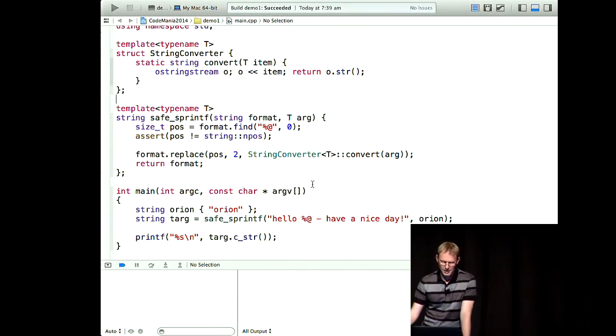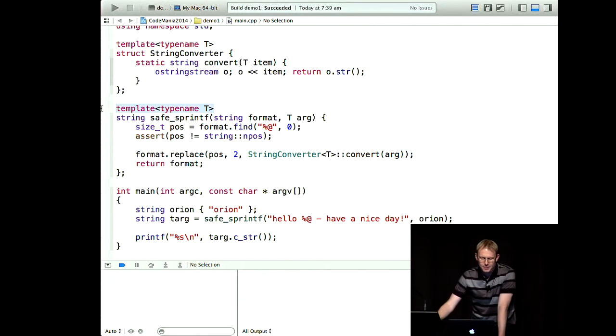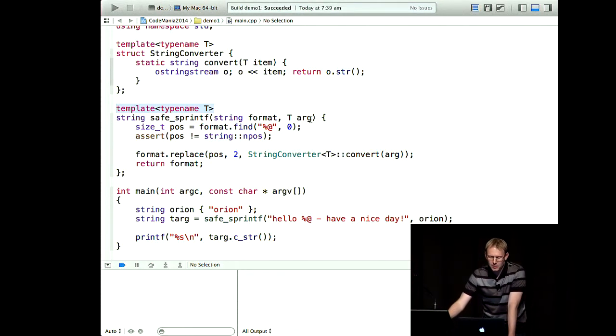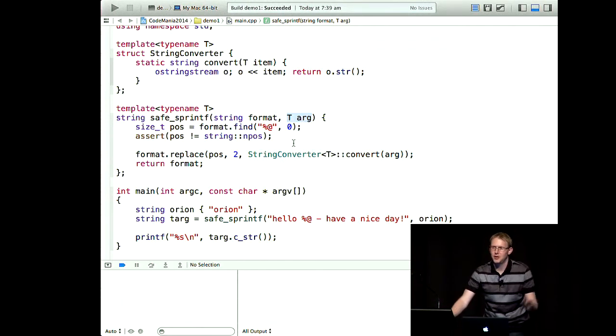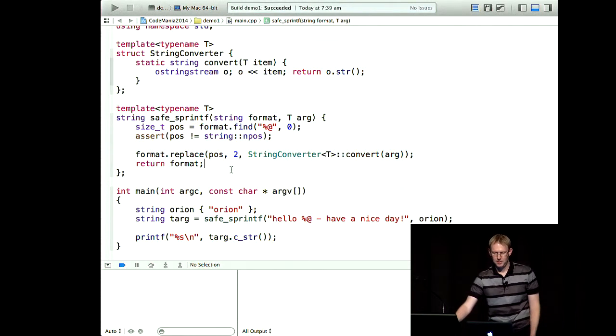So here's my safest printf function. As you can see, I've used a template here. It takes a format string, and it takes one argument. The argument is declared as T, so as a convenient mental shortcut, I can pass any kind of argument in here and it'll work. Remember, when I pass in an int, it's going to copy-paste me a whole function just for dealing with ints, and so on and so forth.